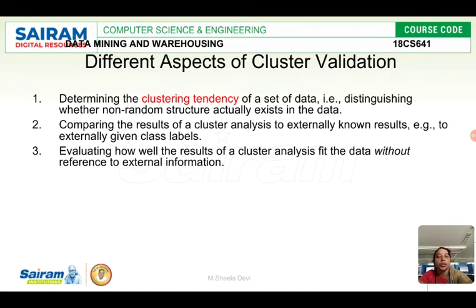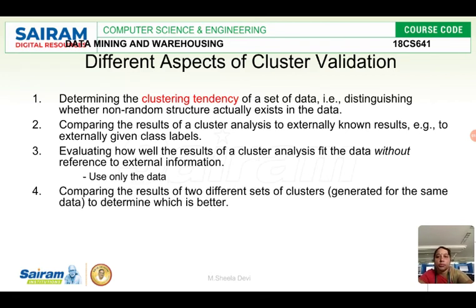Evaluating how well the results of the cluster analysis fit the data without reference to external information, using only the data. So how far the cluster analysis fits the data is also evaluated. Comparing the results of two different sets of clusters to determine which is better. So the comparison can also be done between two clusters with the help of this cluster validation.